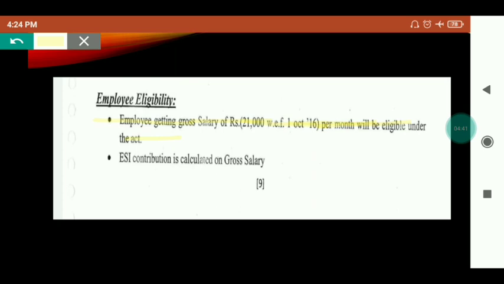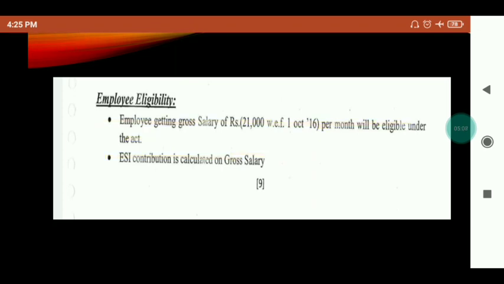Above 21,000 gross would not be considered for ESIC; it would be considered only for the WC policy, what I told you earlier, the Workmen Compensation Policy or whatever is provided by the employer. One more thing: ESIC contribution is always calculated on gross salary.